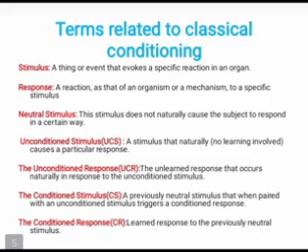Next one is CS, conditioned stimulus. It means a previously neutral stimulus that, when paired with an unconditioned stimulus, triggers a conditioned response. Next is CR, which means conditioned response. It is a learned response to the previously neutral stimulus. These are the terms of classical conditioning.